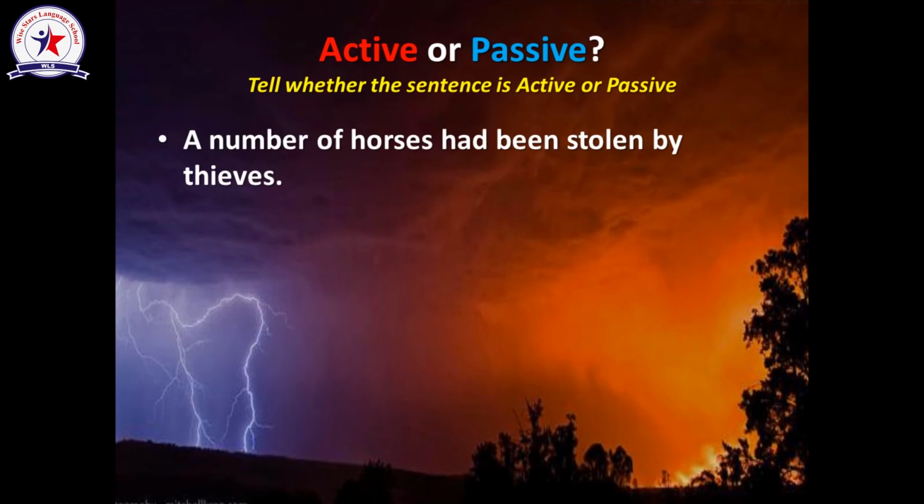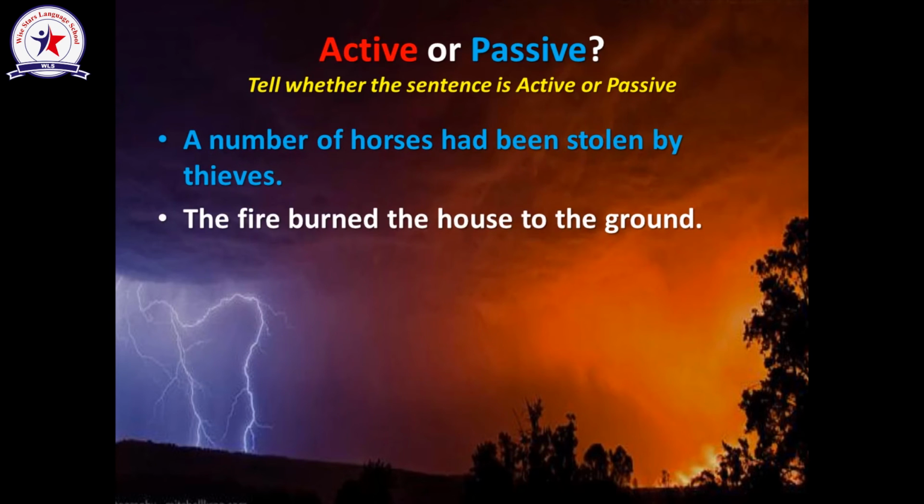A number of horses had been stolen by thieves. Yes, here is verb to be, had been. The past participle of steal is stolen. And I do have the word by thieves. It is passive. The fire burned the house to the ground. Can the fire burn? Yes, so the fire here is the doer of the action. It is an active sentence.